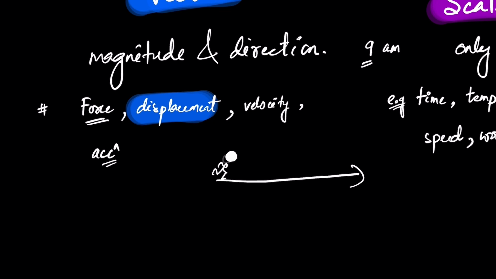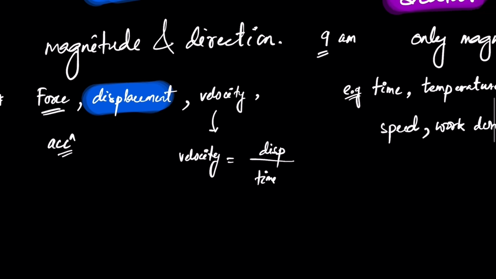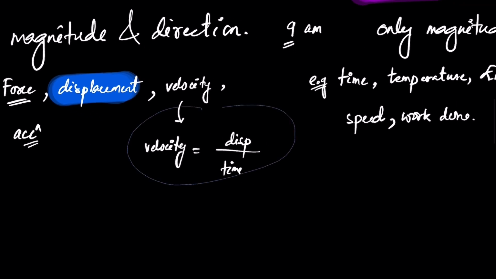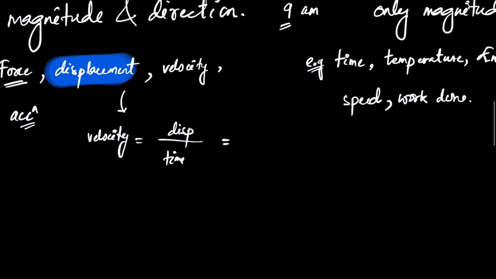Now the velocity, we say it's displacement by time, right? Displacement by time. For example, say a guy goes from the east, he goes 2 meters along east.